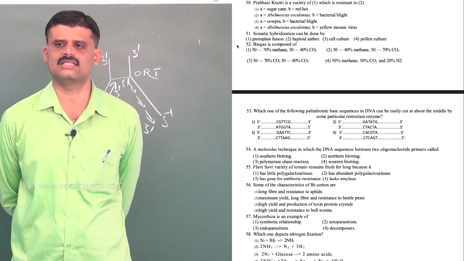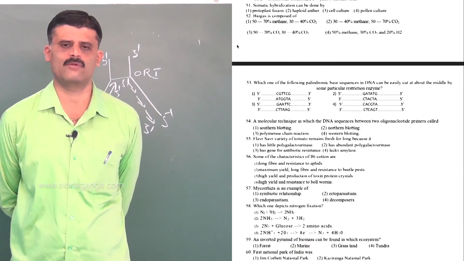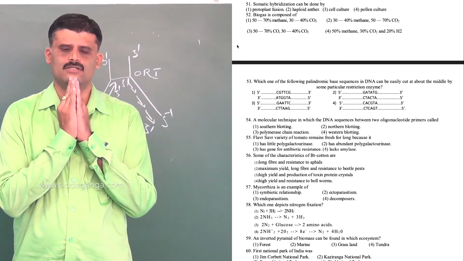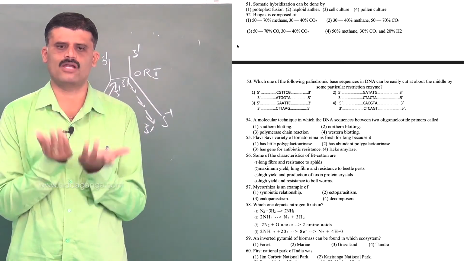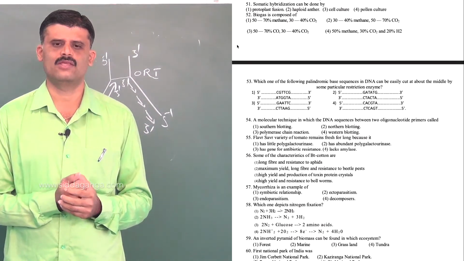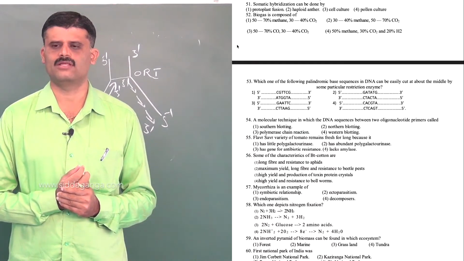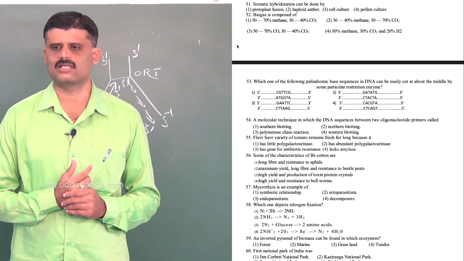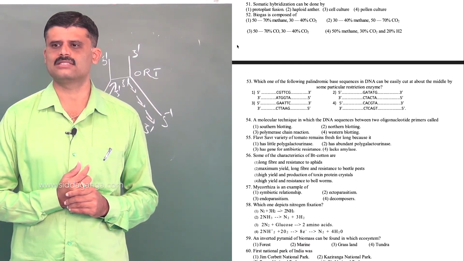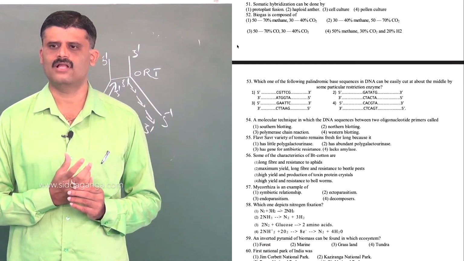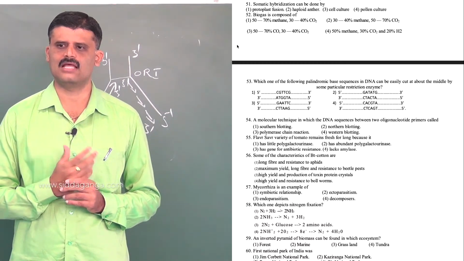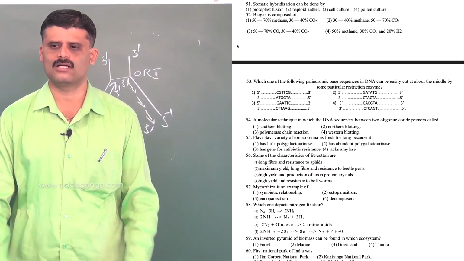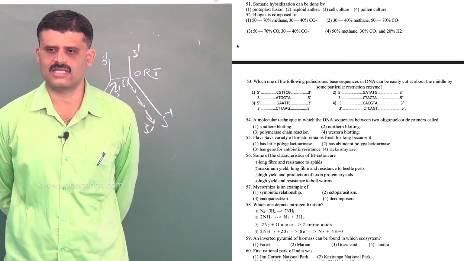Somatic hybridization can be done by... Somatic hybridization means fusion of two different somatic cells. Somatic cells means body cells, the cells which are involved in giving the vegetative parts of the plant body. So that is by protoplast fusion. Pomato is made like that. Haploid anther culture means formation of haploid plants. Pollen culture gives haploid plants. Cell culture means ordinary tissue culture. So option is 1.